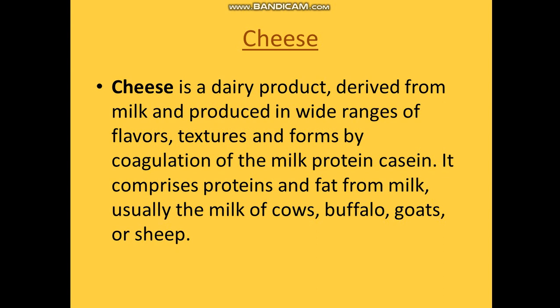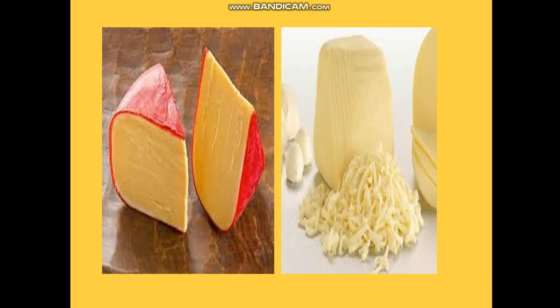You must have seen so many shapes. Some are triangular, some are square blocks, some are slices. They may be salted or otherwise. And various flavoring agents can also be used, and various time schedules are used so that fermentation is done properly. And then they are processed and sent into the market.